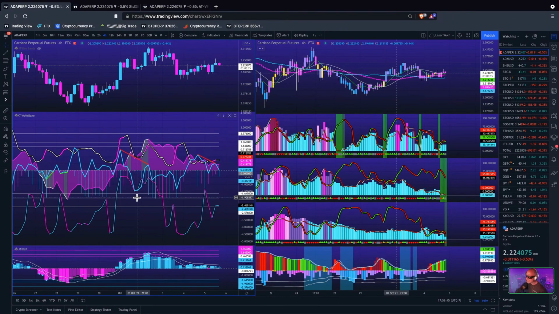Actually, no, there isn't. Well, I'll take that back. What divergence is building on Cardano from back here? It's building some hidden bull divergence, continuation, from these moves right here. Because over here you've got a lower low, and over here on the indicator you have a low and a higher low. And look at Cardano on the 4-hour. It's right at the zero mean.